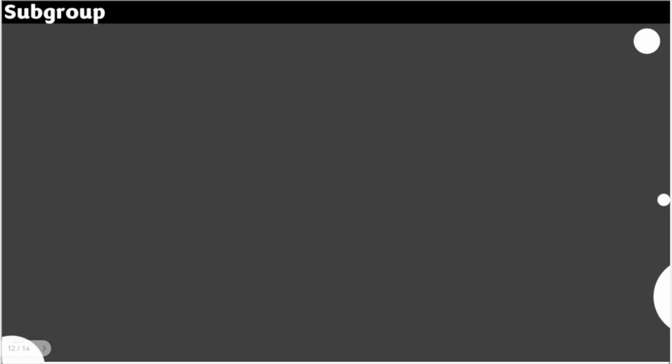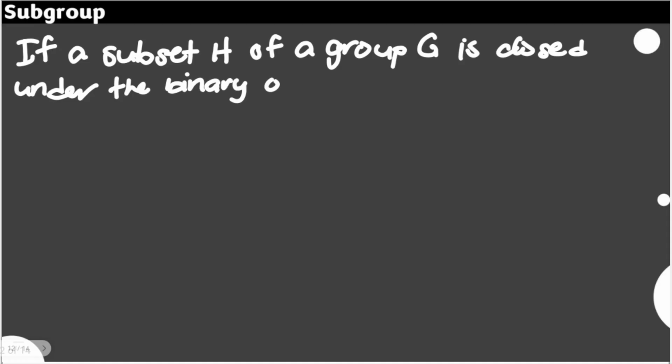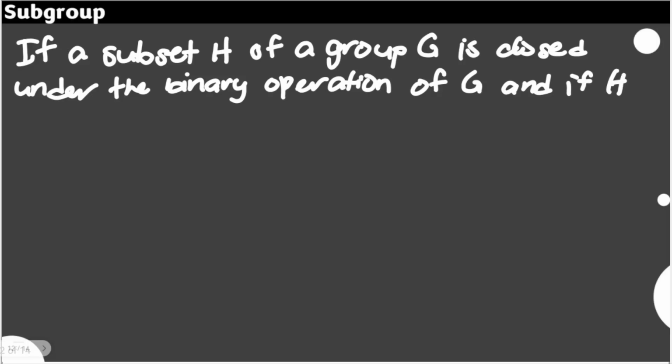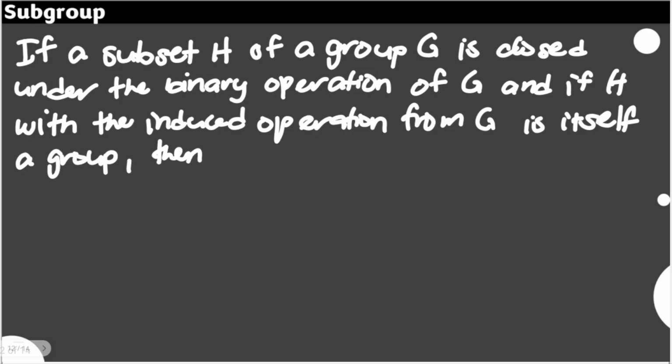Here is the proper definition for a subgroup. If a subset, let's say H, of an already identified group, let's say G, is closed under the binary operation of G, and if H, the subset H with the induced operation from G, is itself a group, then this is the time we can say that H is a subgroup of G. Okay, so this is the proper definition for a subgroup.